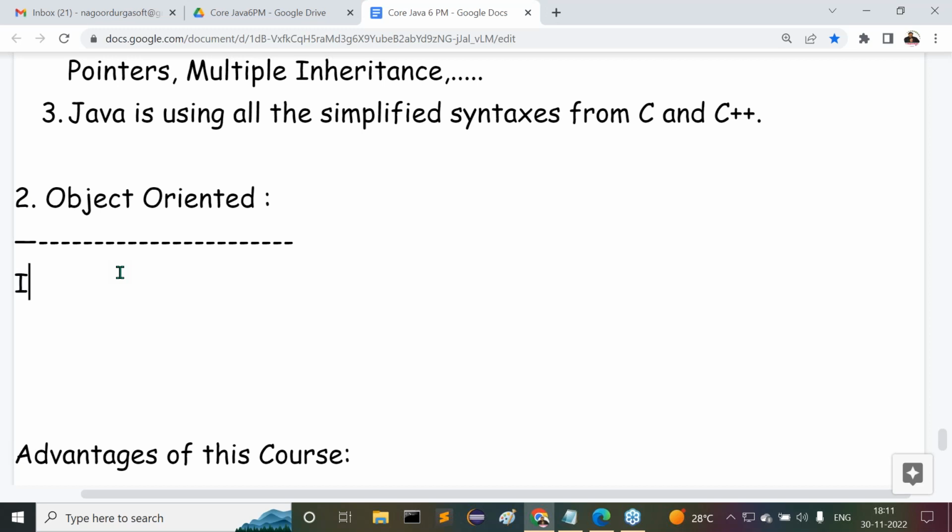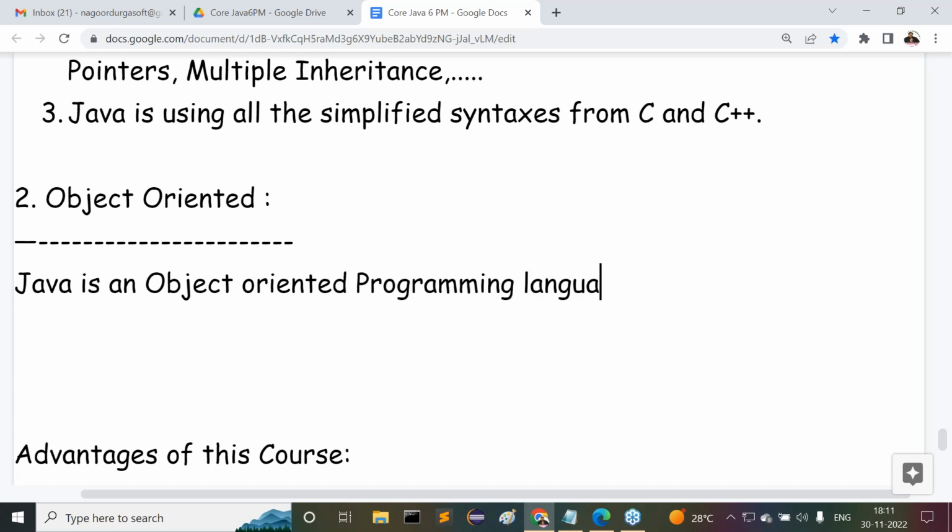The answer is very clear. If any programming language allows us to represent data in the form of objects, then automatically we can conclude that the programming language is an object oriented programming language. So here the point is, Java is an object oriented programming language.